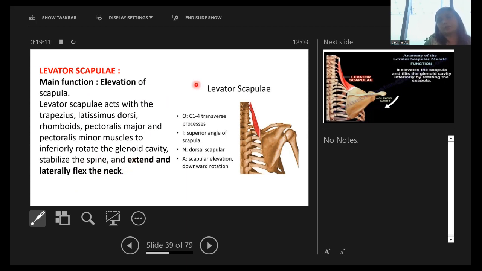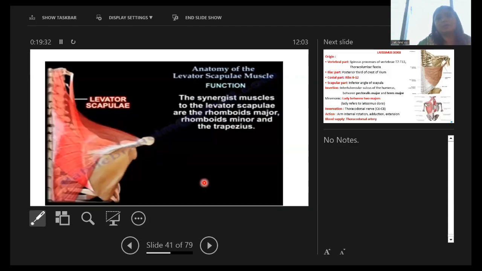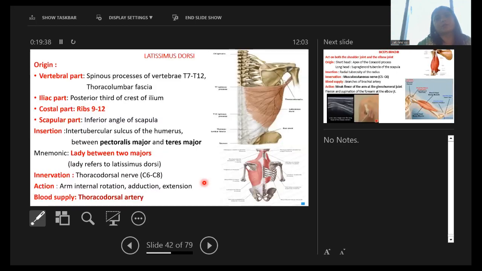For the levator scapulae, the origin is from the C1 to C4 transverse processes, and the insertion is on the superior angle of the scapula. It is supplied by the dorsal scapular nerve, and the action is scapular elevation and downward rotation. So these are the actions of the levator scapulae. The synergist muscles to the levator scapulae are the rhomboids major, minor, and the trapezius.